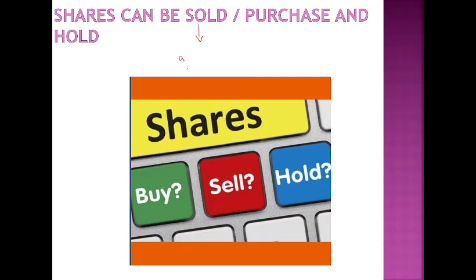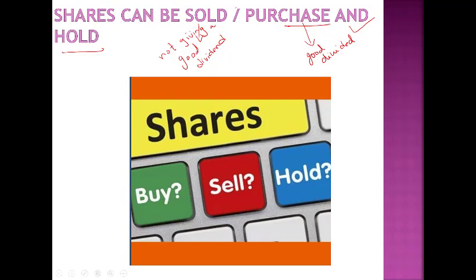So shares can be sold. When will you sell the share in the stock exchange? When the company is not giving you a good dividend. And when will you purchase the share? When the company is giving a good dividend to shareholders, they will hold the shares and try to buy more shares. So this is the reason why people in the stock exchange are willing to sell the shares, because they are not getting the dividend, and why they are buying the shares? Because they are getting good dividend.